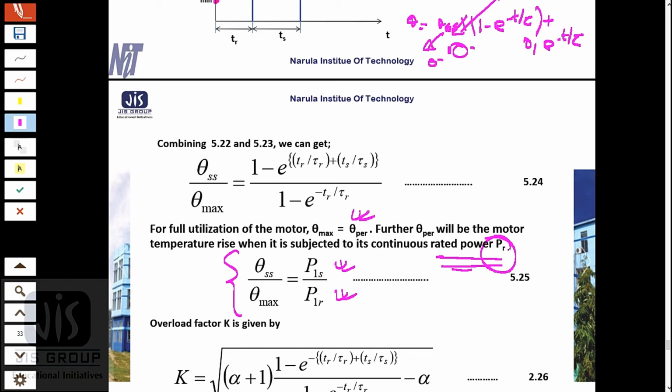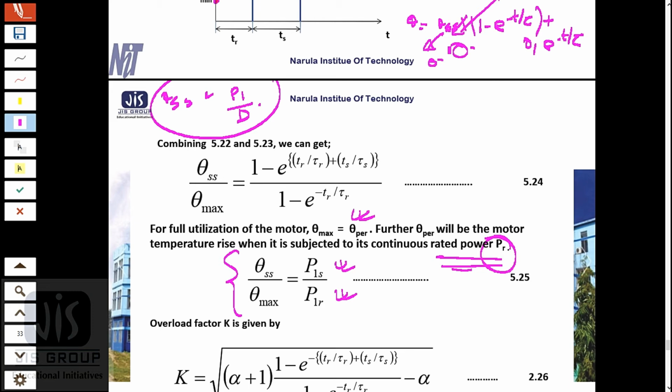Why? Because this theta par will be the motor temperature rise when it is subjected to PR, and we know from our previous knowledge that theta ss equals P1 by D. We have deduced this when we discussed the thermal model of the motor for heating and cooling.